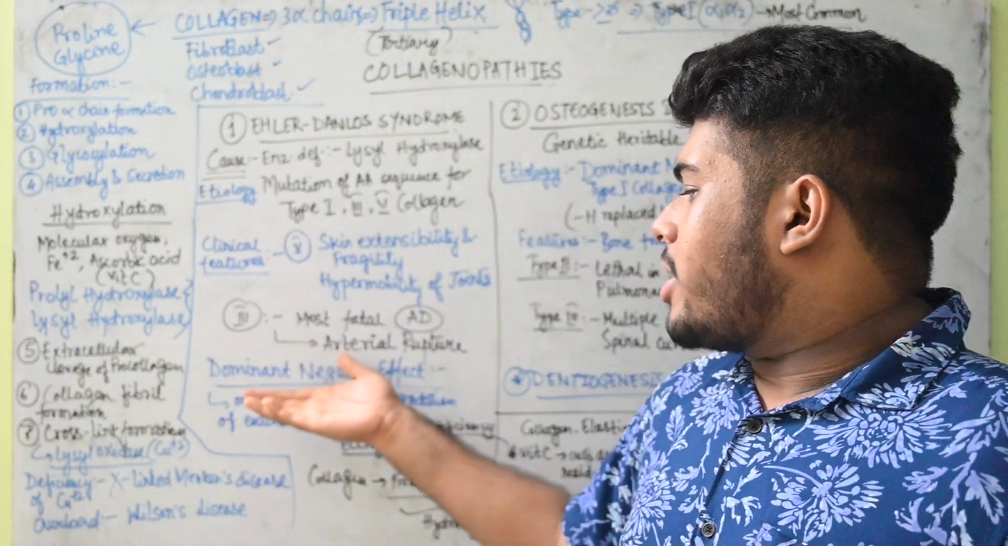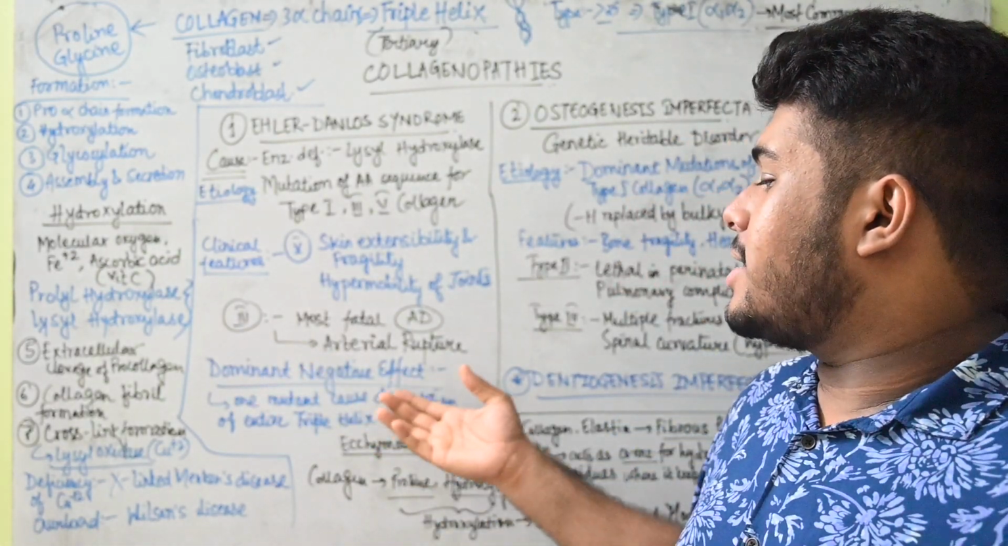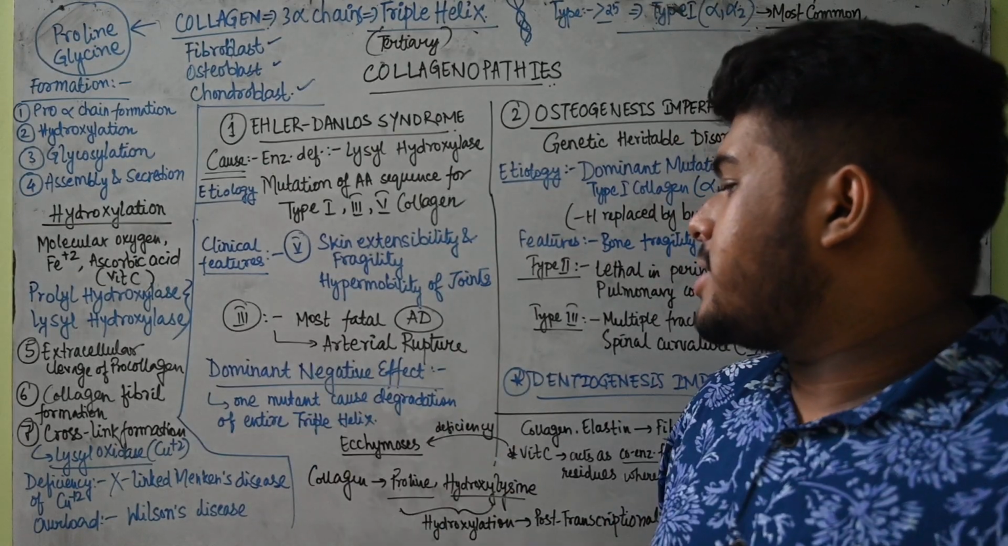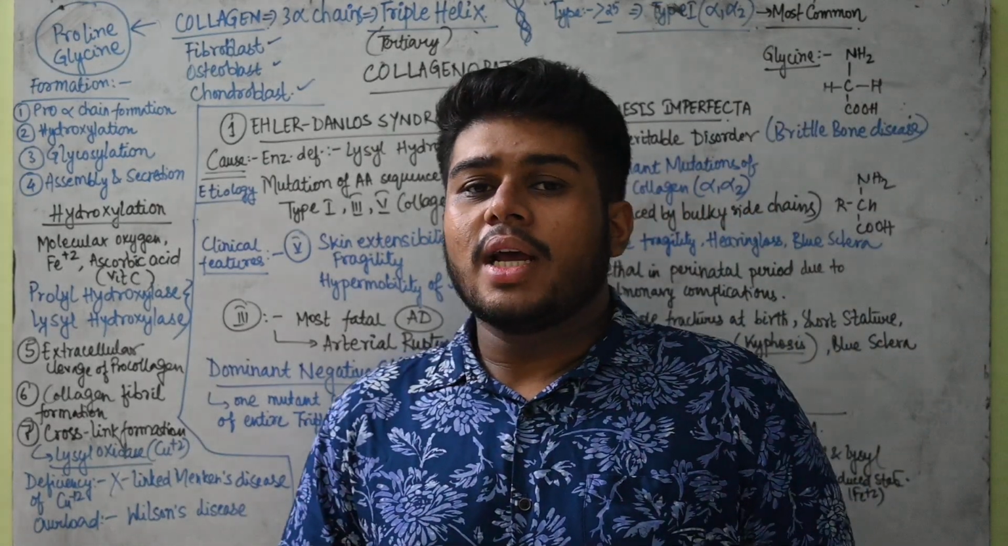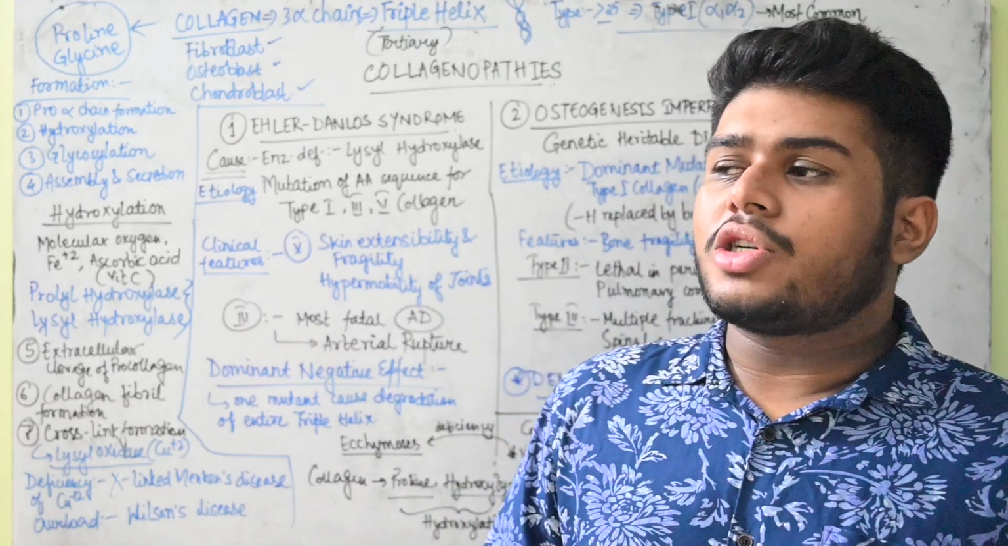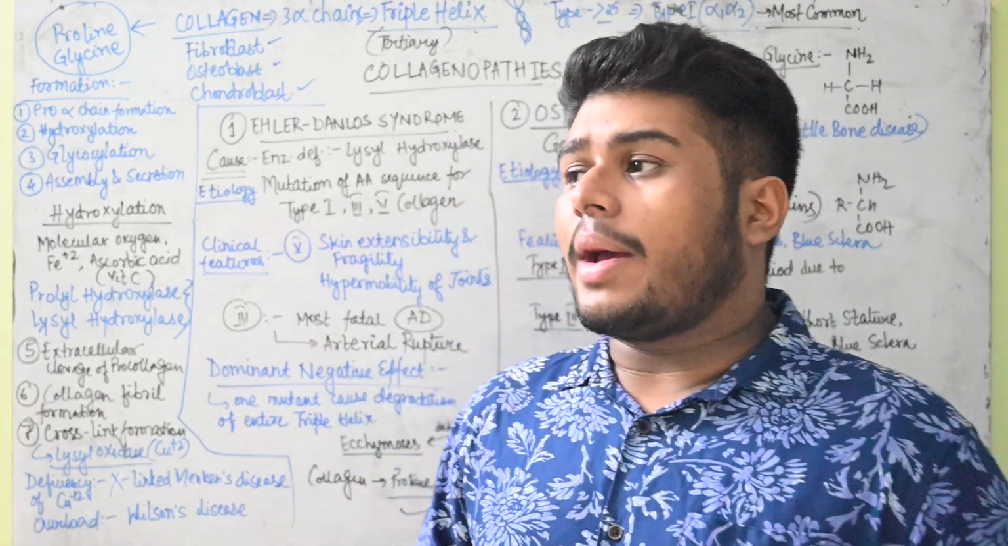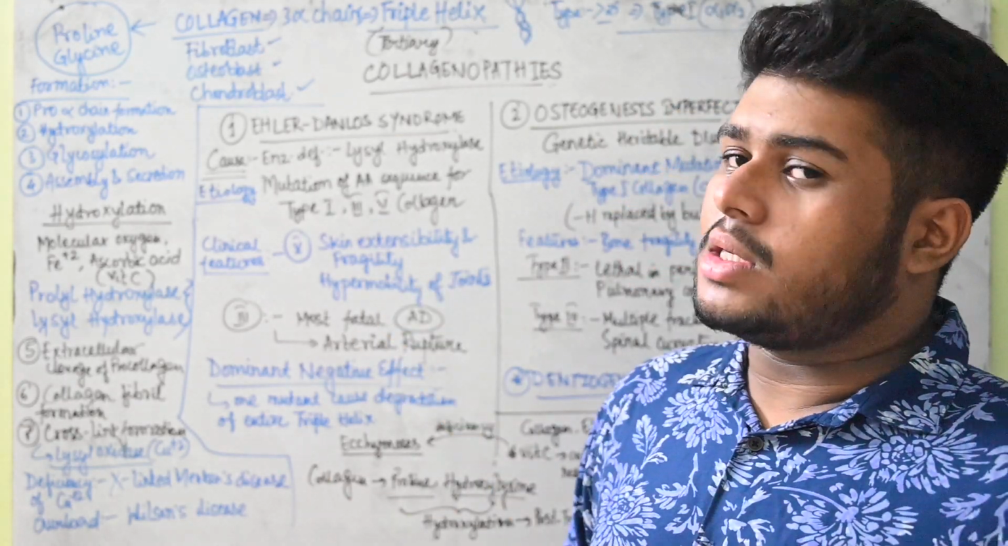Then coming on to what is meant by dominant negative effect. As I have told you that there can be mutation of the amino acid sequence. So you can understand that if there is one mutant present, then that will cause the entire degradation of the triple helix structure, and there can be entire destruction of collagen rapidly in the body, which can cause this disease.